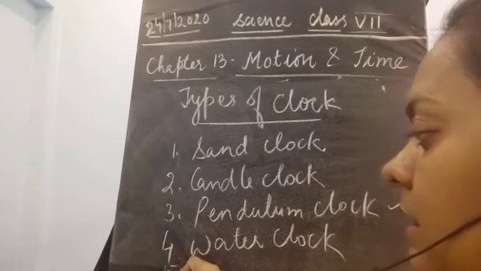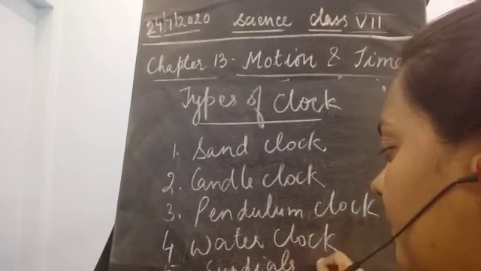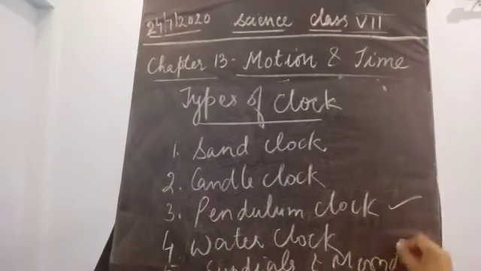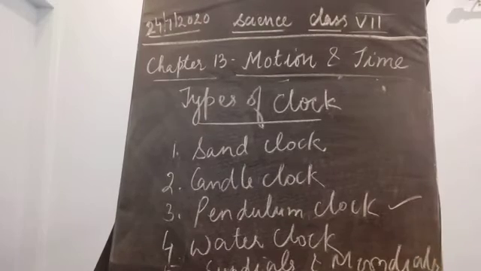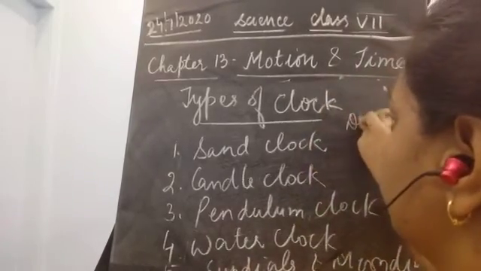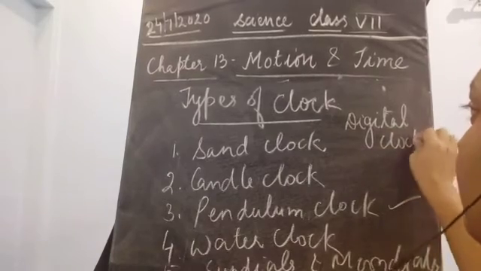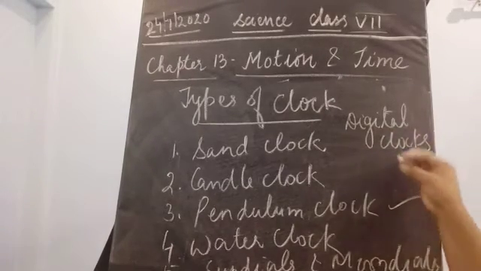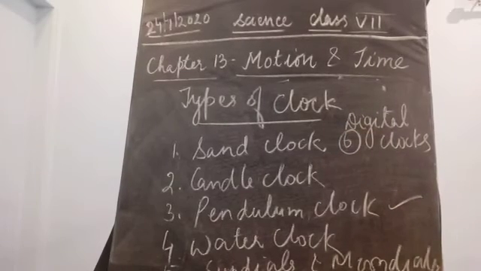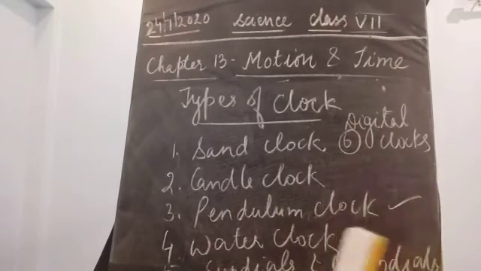Then sometimes we use sundials and moondials. Next, we can also see digital clocks. So many clocks we need to discuss. These are the different types of clocks. First we'll discuss the sand clock. One by one I'll tell you.